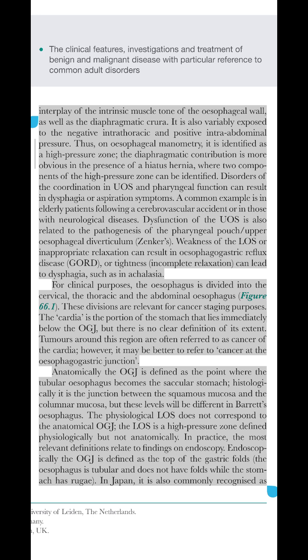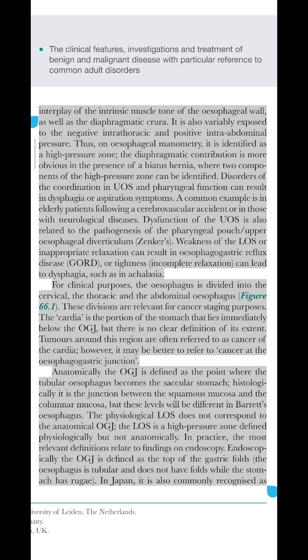Anatomically, the OGJ is defined as the point where the tubular esophagus becomes the saccular stomach. Histologically, it is the junction between the squamous mucosa and the columnar mucosa, but these levels will be different in Barrett's esophagus. The LOS does not correspond to the anatomical OGJ. The LOS is a high-pressure zone defined physiologically but not anatomically.